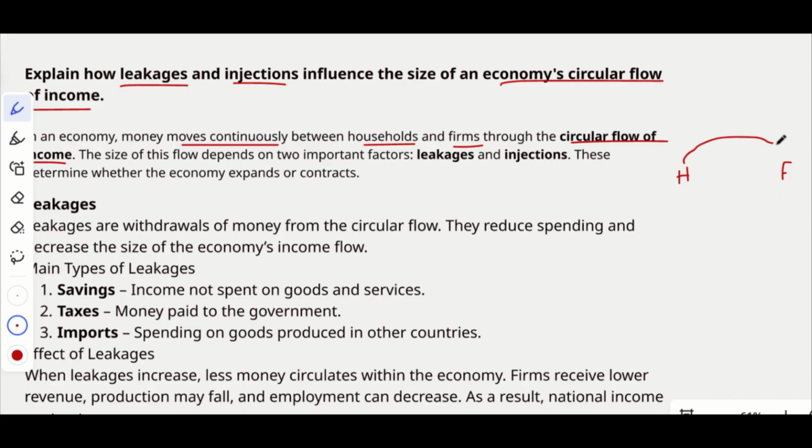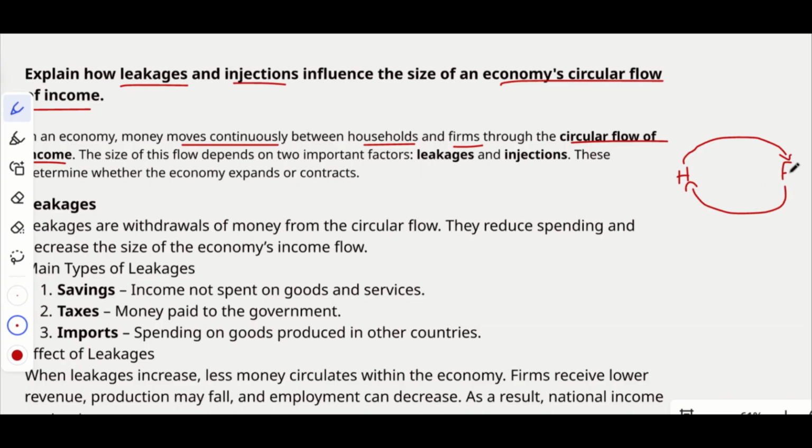Households will be providing land, labor, capital, and entrepreneur, the factors of production. As a result, the firm will give the factor payments, like rent for land, interest for capital, wage for labor, and profit for entrepreneur.